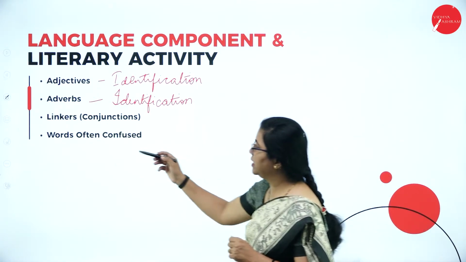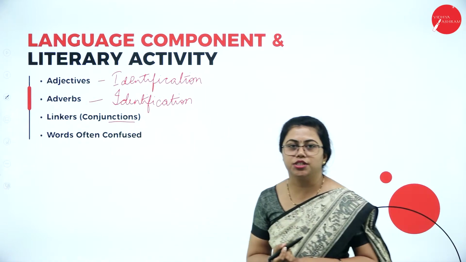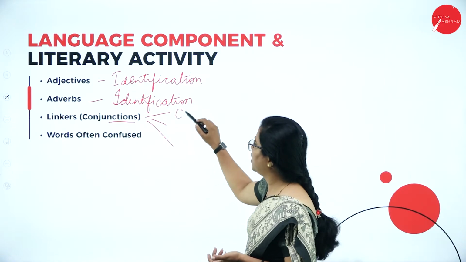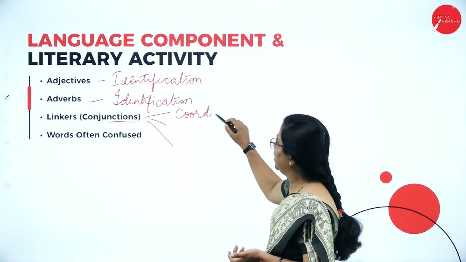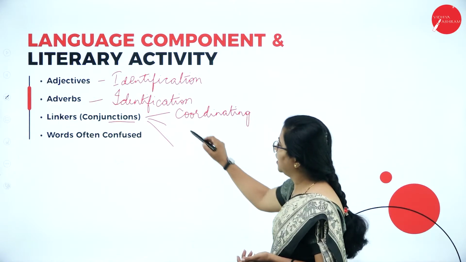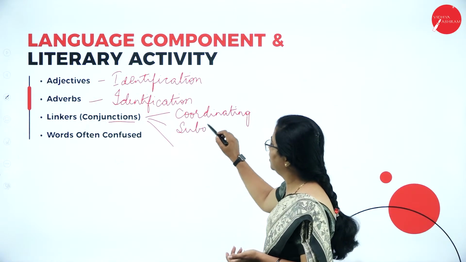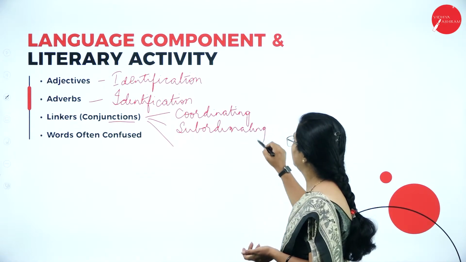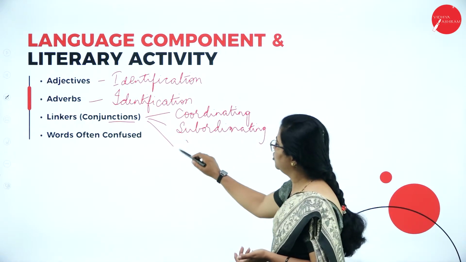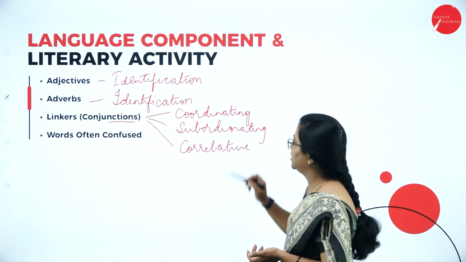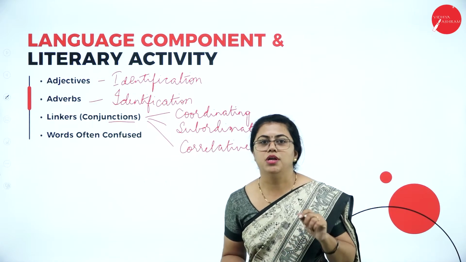Then we have linkers. Linkers are nothing but conjunctions. You have 3 different types of conjunctions. Which are those? You are going to learn about coordinating conjunctions, then subordinating conjunctions, and then correlative conjunctions. So these are the 3 different types of conjunctions you are going to understand.